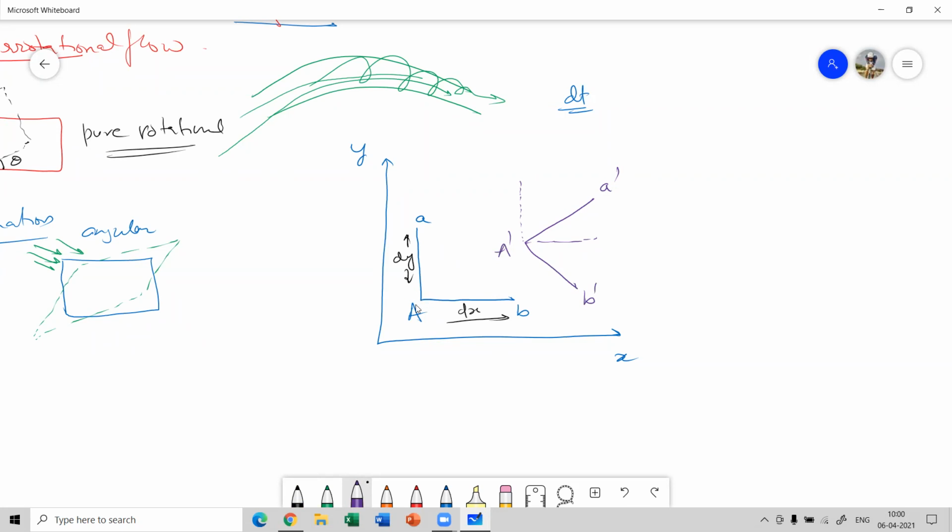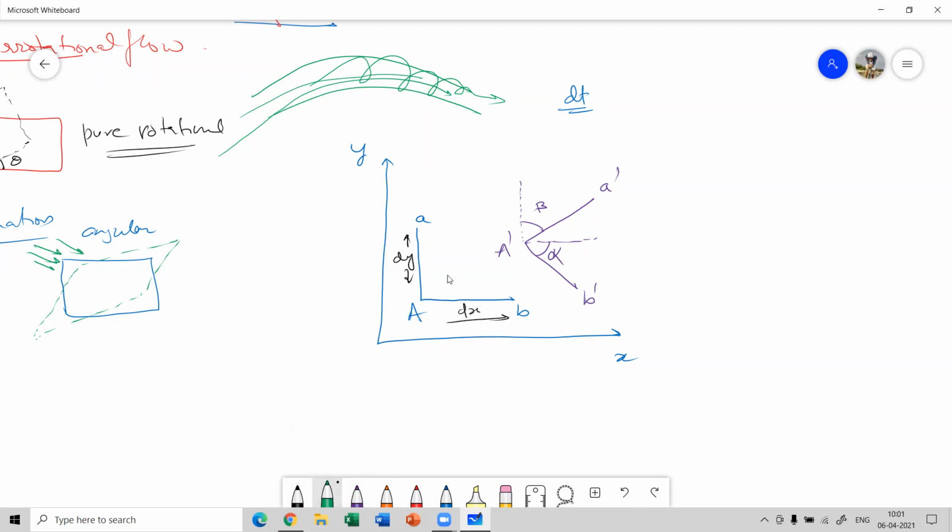So when the fluid transited from this point to this point, it got rotated by this angle, represented as beta, and let's say this other angle is represented by alpha. Clear? So let's say this was dx, this was dy.